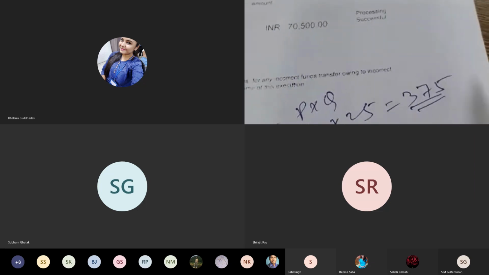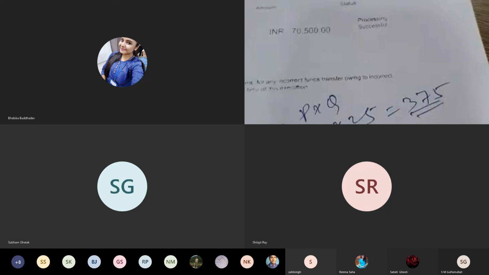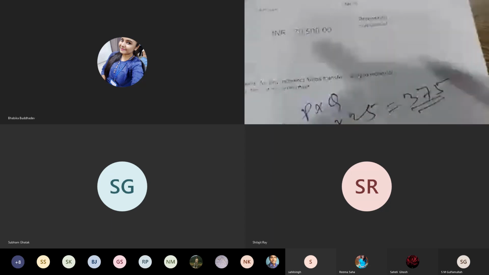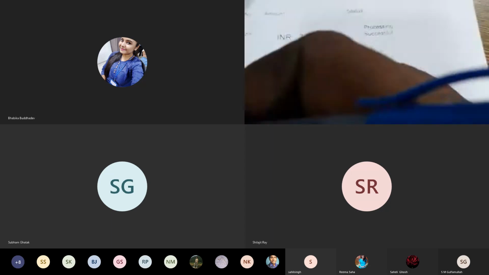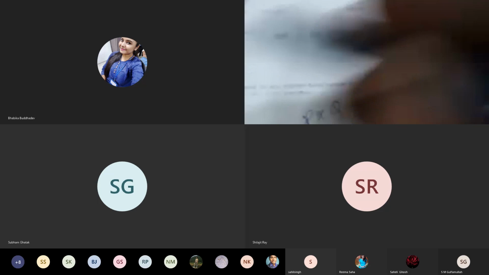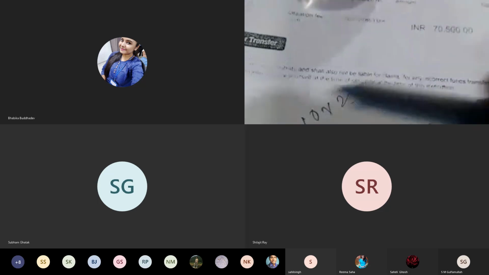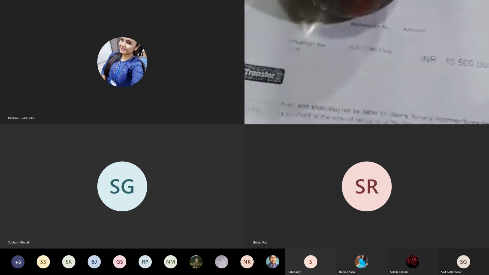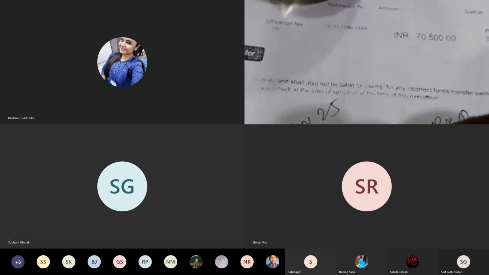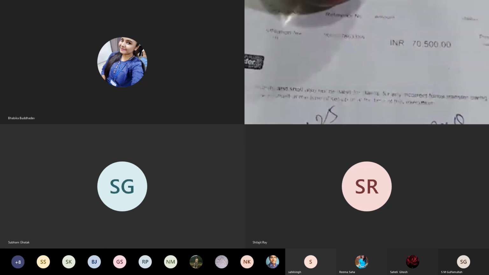375 rupees is the total revenue. Now, for example, from here cost is not derived. Suppose per unit cost is, for example, rupees 10. So 10 into 25 units of the product have been produced. So 250 is the total cost.